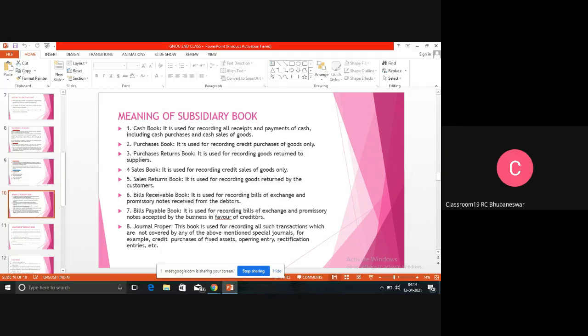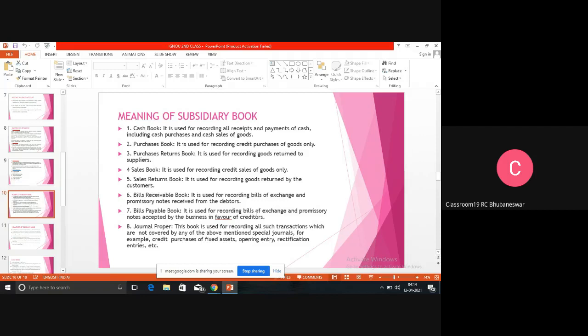This is a very important point. Journal proper. Journal proper means anything which we cannot record in the cash book, purchase book, sales return book, bills receivable book and bills payable book, we write in the journal proper. Those financial entries which we cannot write in the previous books, we can record in a book that is known as journal proper.